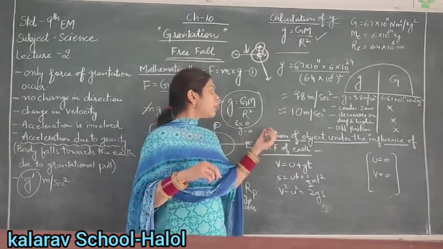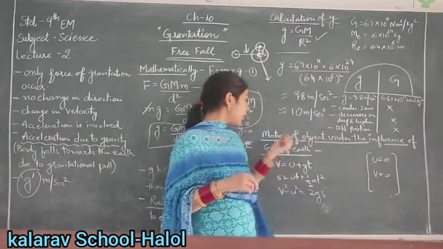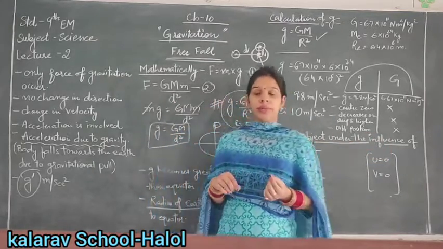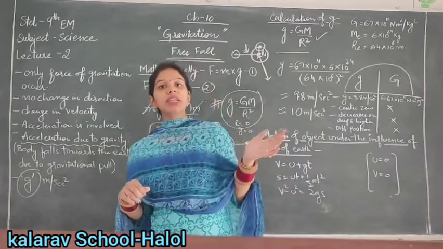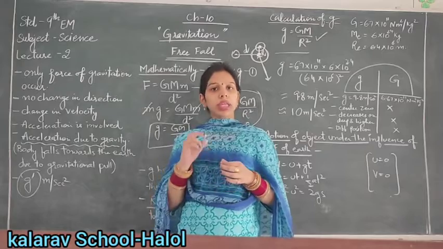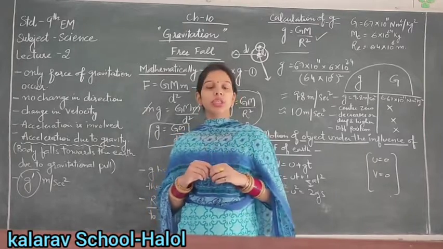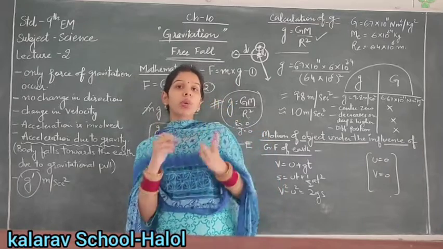So next is motion of an object under the influence of the gravitational force of Earth. As in the previous chapter, motion, we had done the equations of motion. That are three equations of motion.